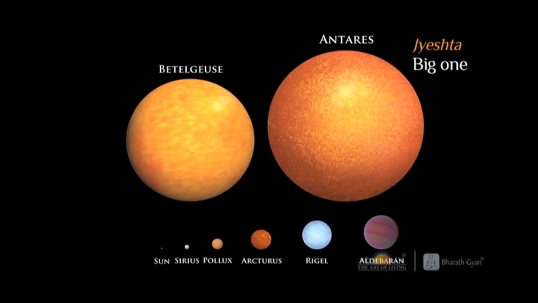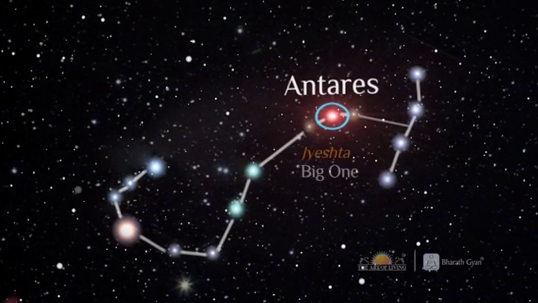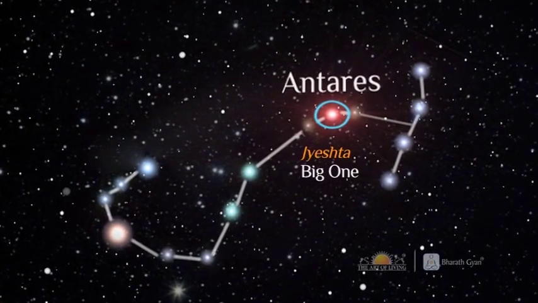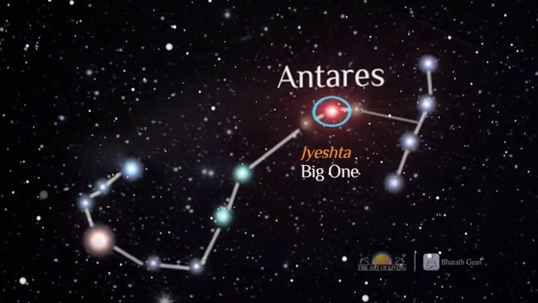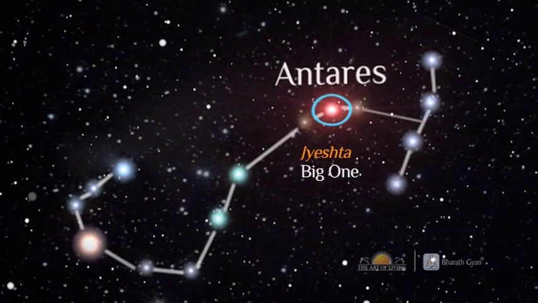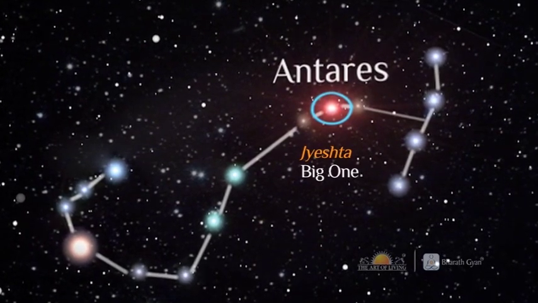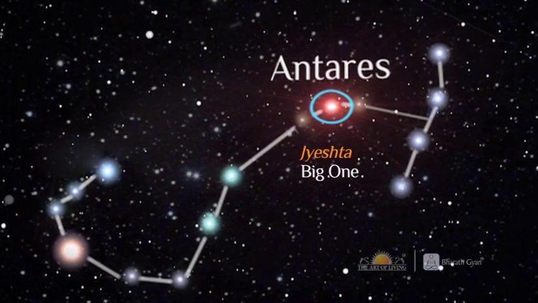And therefore, you see that our ancients seem to have known the fact that Antares, even though just a 17th bright star in the sky, is actually the biggest in our galaxy, and they have aptly given it the name Jeshta, the eldest or the big one. Antares, Jeshta, the big one. The biggest one was identified and named suitably 7,000 years ago itself by the Indian astronomers. What sight or what insight did they have to catch this large one is something again to marvel upon.